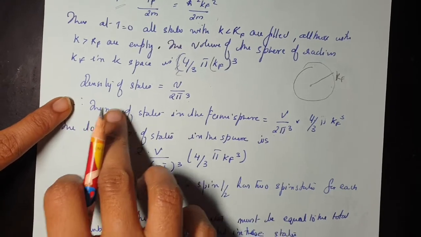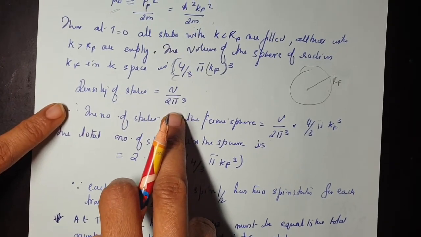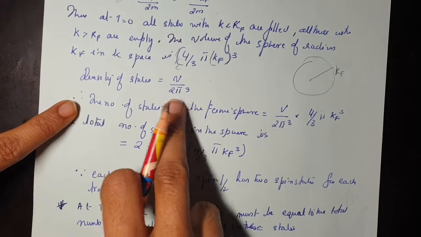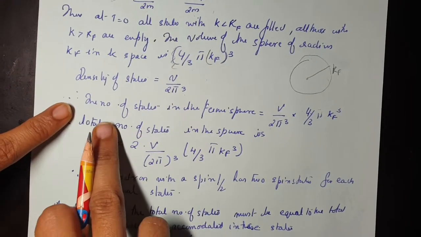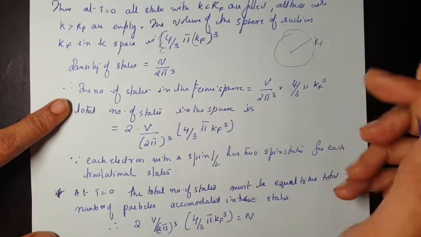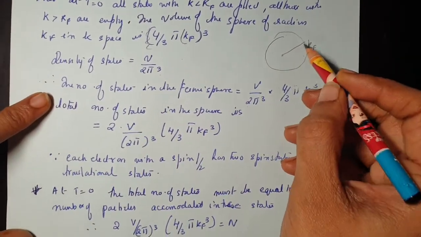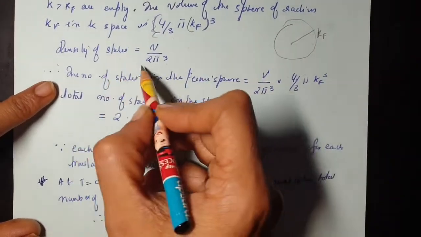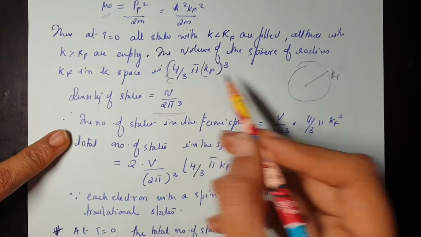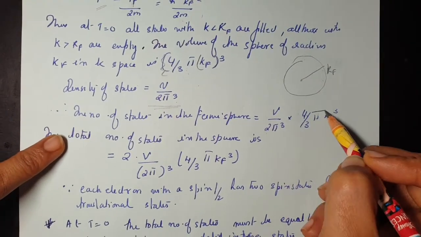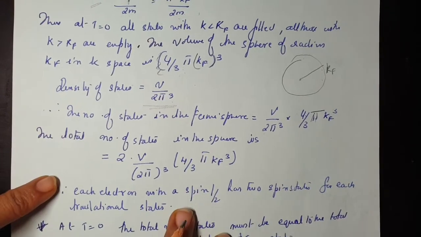From our previous discussions, we already know that the density of states is given by V by 2 pi cube. To find the number of states inside the Fermi sphere, multiply the density of states by the volume of the Fermi sphere: V by 2 pi cube multiplied by 4 by 3 pi kf cube.